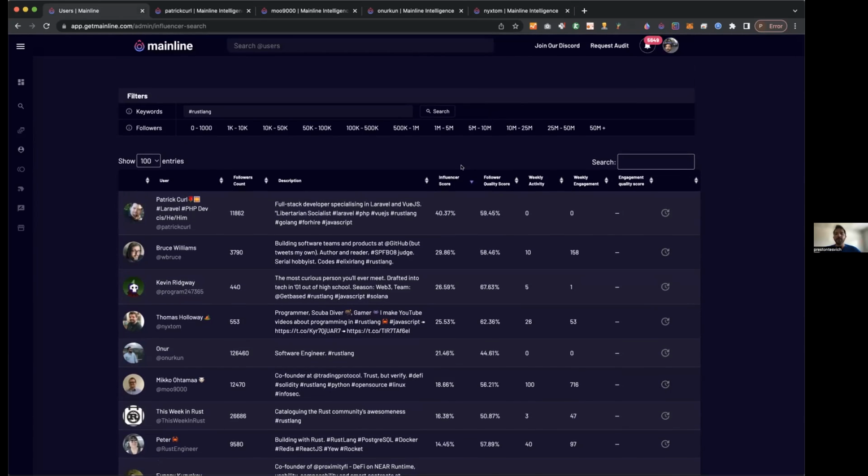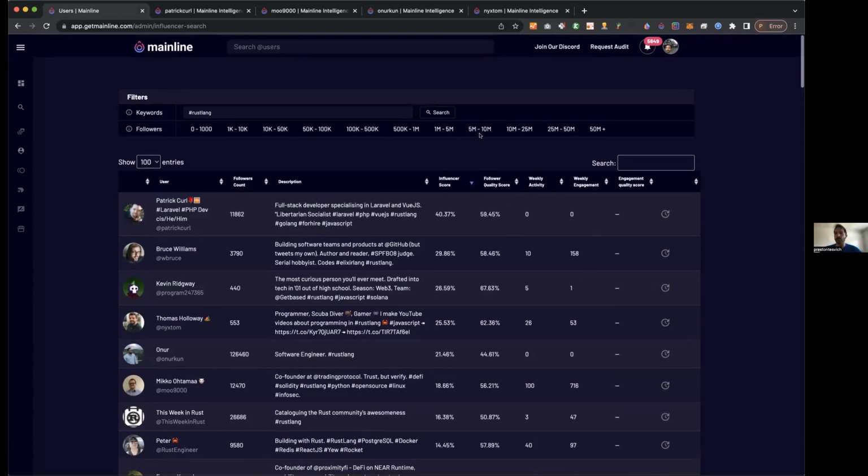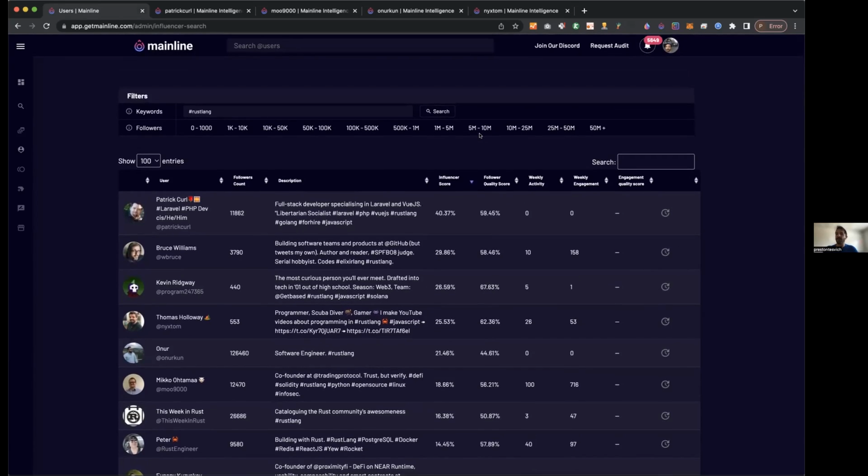Yeah, so the follower quality score is almost more of a pound for pound kind of thing. So in other words, someone with 10 followers can have a very high follower quality score, let's say if they were all verified users or they were all over 100,000 followers themselves. And so what follower quality is looking at is giving an idea of the overall quality of everyone that is following that account.